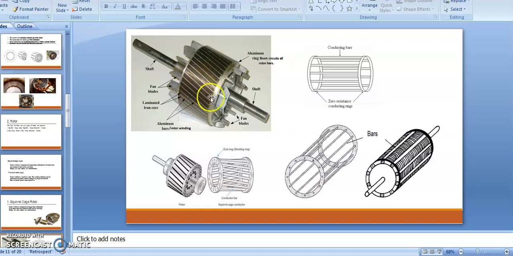Now this one, which you can see in white color, is somewhat skewed. There is no straight line; there are inclined lines, which I call skewed lines. These are the rotor conductors. Here there is no special winding, as we have the winding in the stator only. For the rotor there is no winding for squirrel cage motors. A squirrel cage motor has only the conductor bars.